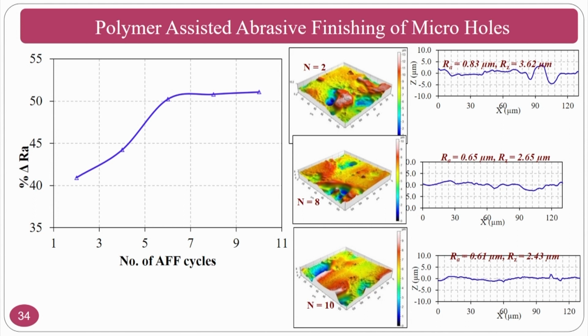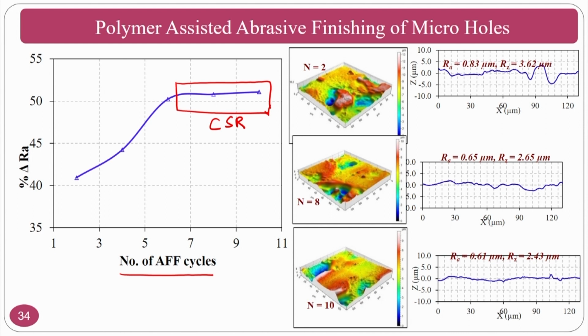Now we will see with respect to the number of cycles. As the number of cycles increases, obviously the surface roughness will improve. That is evident from the graph. And here also it approximately achieves the critical surface roughness value after 6 cycles.